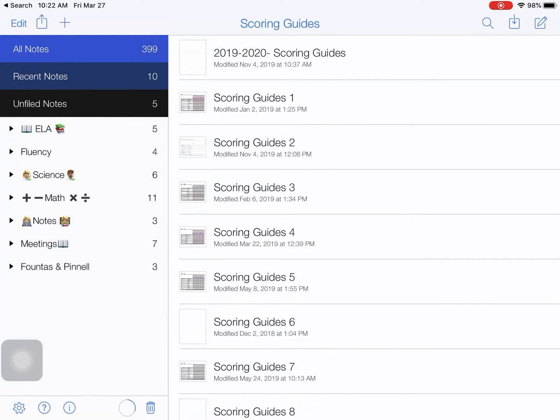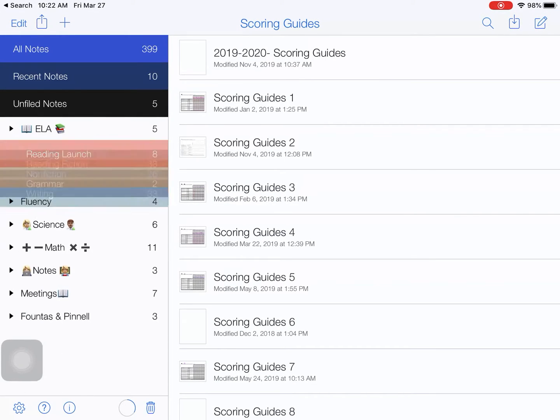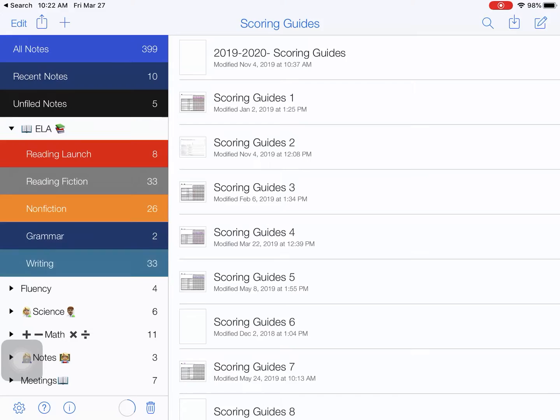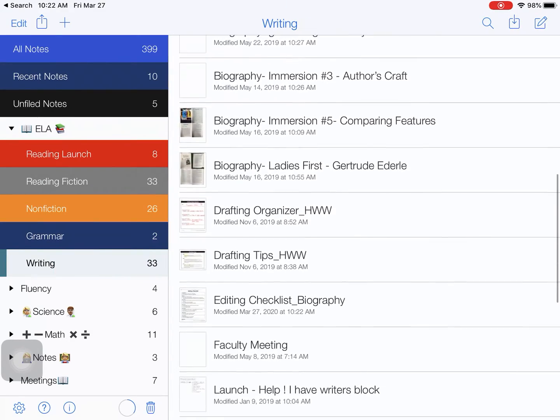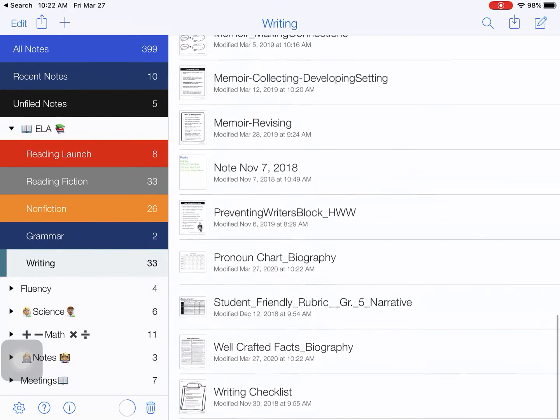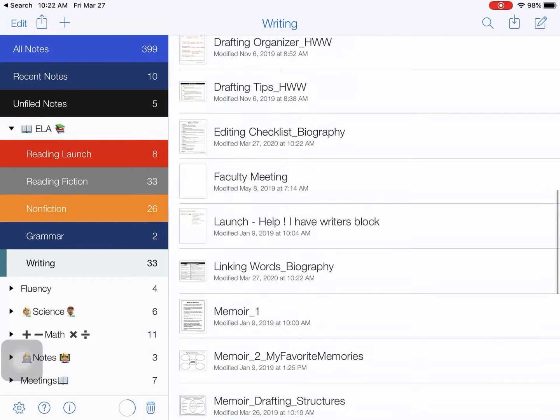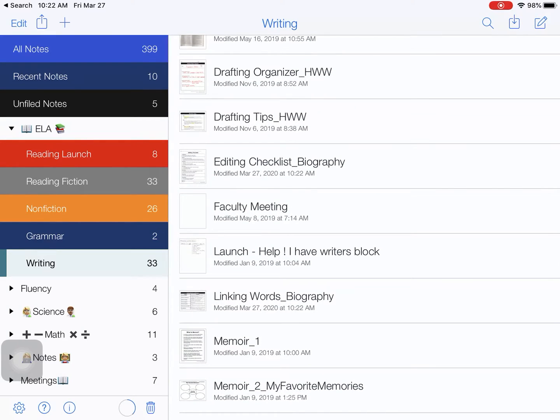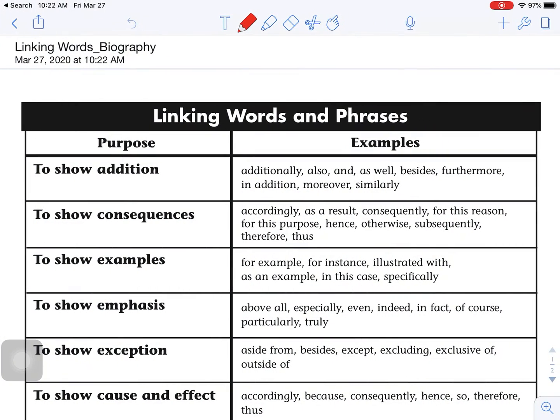So I hit done. And then now I'm going to go into my writing file here, and here they are. So I have these new organizers that I just sent. So these are going to help me out. I have a lot more than you probably have. So I'm going to go to the first one, which says the linking words.